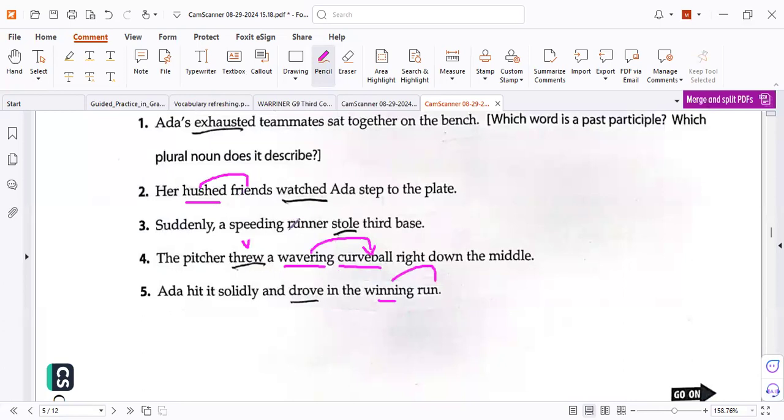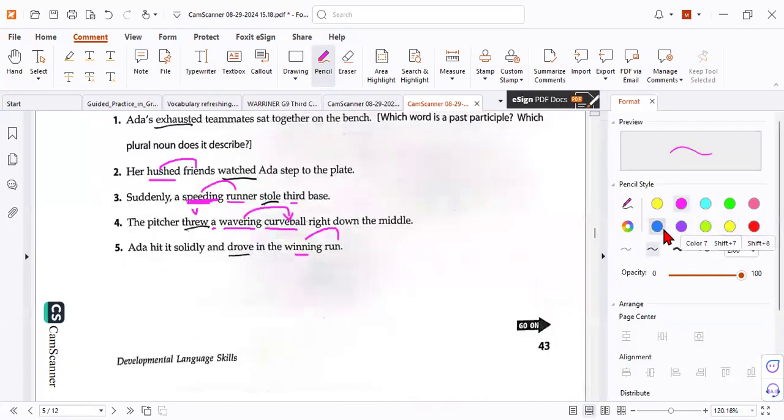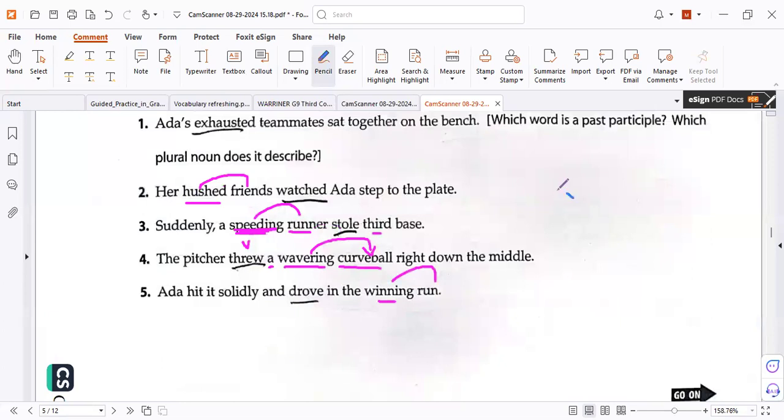It must be followed by a noun. Is that a noun? No. If speeding, verb plus ing, present participle, followed by a noun. As I told you, the present participle must be followed by a noun. Why? Because it works as an adjective. Look, adjective and then noun.